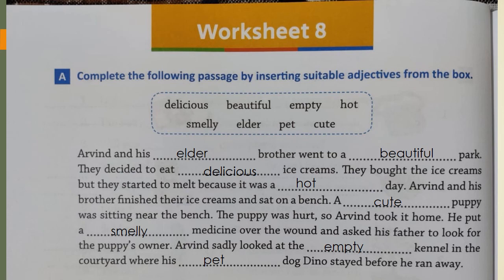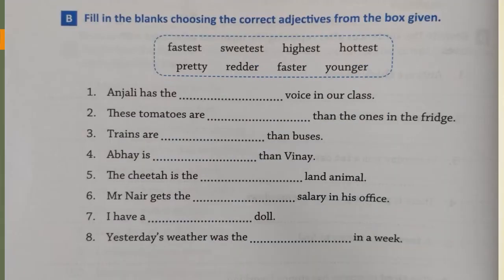Let's do the last exercise for this chapter on the same page. Exercise B. Fill in the blanks choosing the correct adjectives from the box given. Again, there is a help box given for you. You have to choose the right adjective. Let's start.